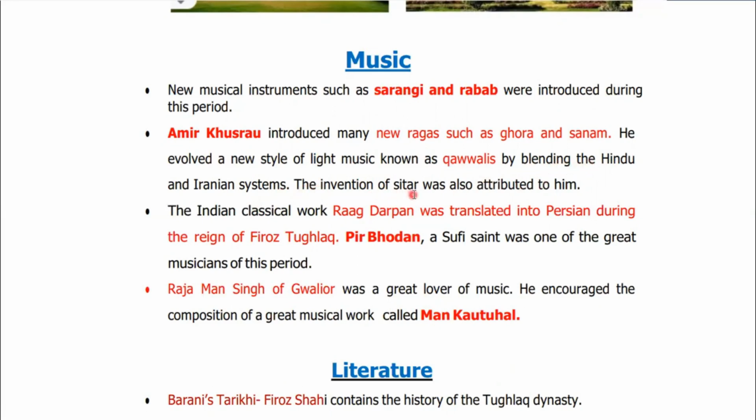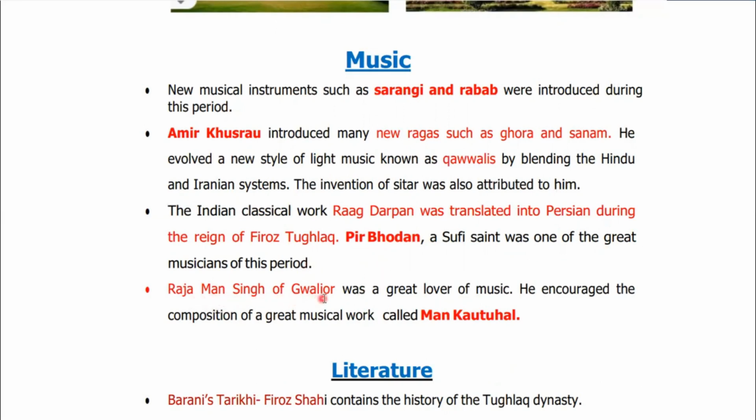The invention of the sitar was also attributed to him only. Okay, so sitar, later on the modern form of sitar is guitar. So it was all developed by Amir Khusro only. This is why he becomes one of the most famous persons from medieval Indian history. The Indian classical work like Rag Darpan was translated into Persian during the reign of Firoz Shah Tughlaq. Pir Bhodan was a Sufi saint and one of the great musicians of this period. So please remember, Pir Bhodan was one of the great musicians from the Sultanate period.